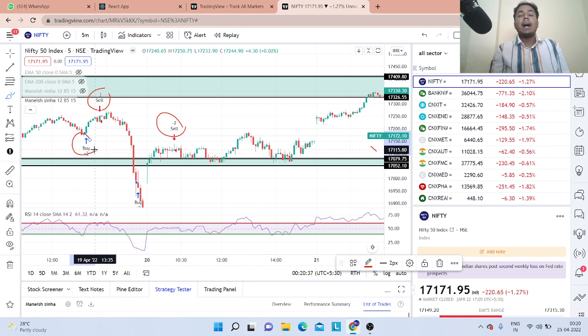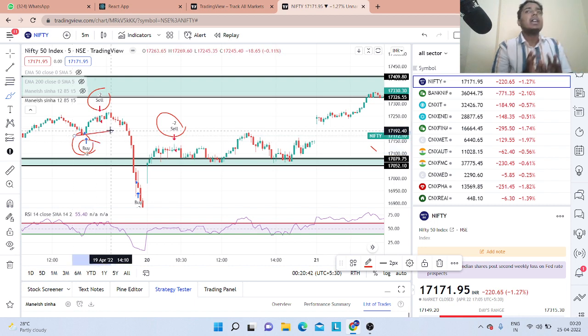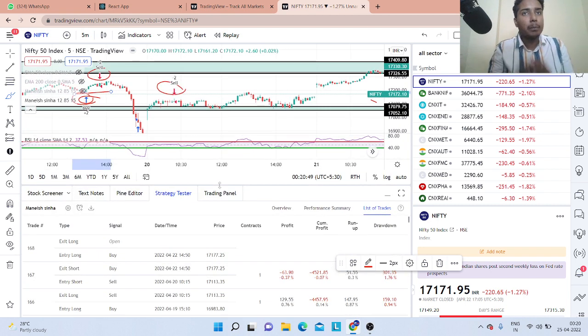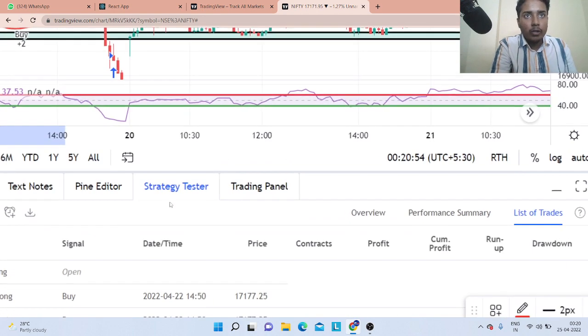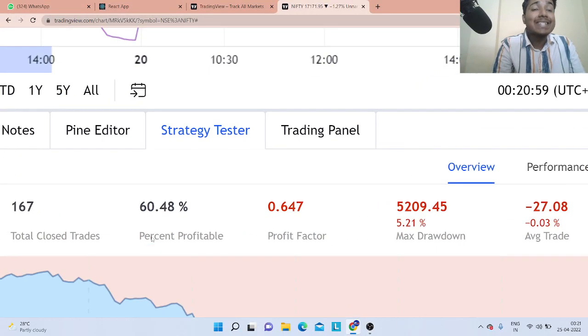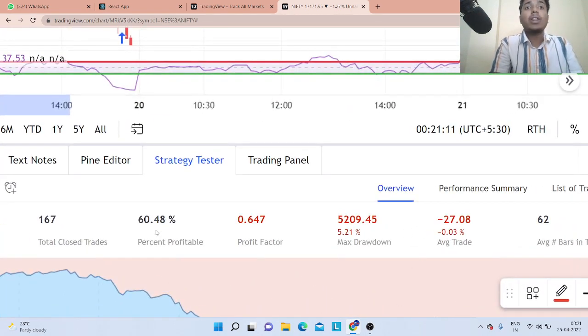Now a beginner in the stock market can also see these buying and selling signals. Depending upon that, he or she can buy or sell the stock. Now the main question arises: is this setup a profitable setup? Is this algorithm a profitable algorithm or a loss-making algorithm? After going to the strategy tester and the overall overview of this strategy, we can see that the probability is 60%, guys. A probability of 60% is very good. Members, you can see that the winning probability of this algorithm is more than 60%.